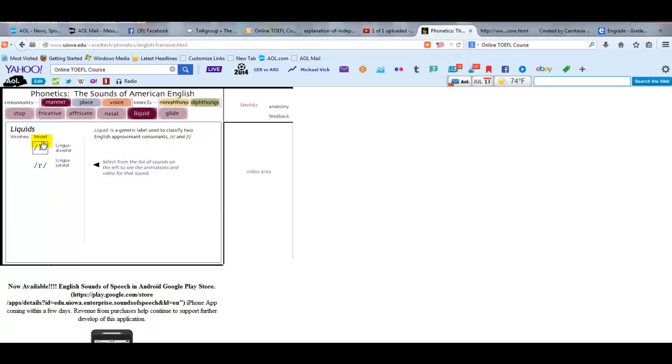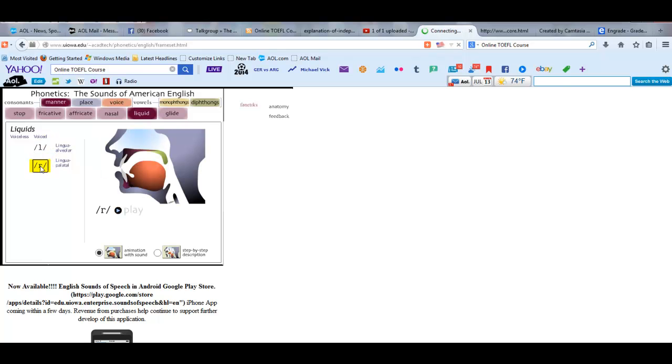Here, the L and the R, right? I think this is the one that you want to practice a little bit. So you can go to this lesson first. Now watch how the woman forms it here. Rope, barren, bar. So that particular sound you can definitely practice right now.